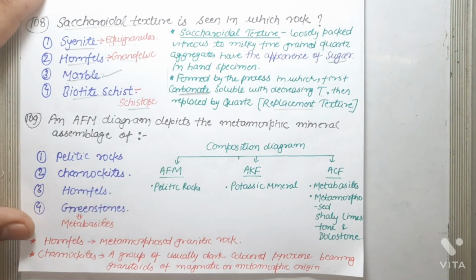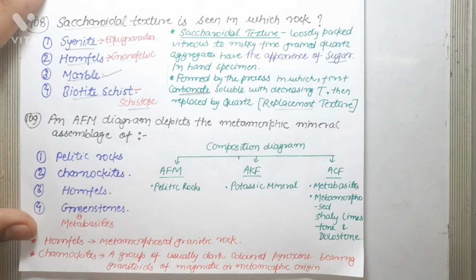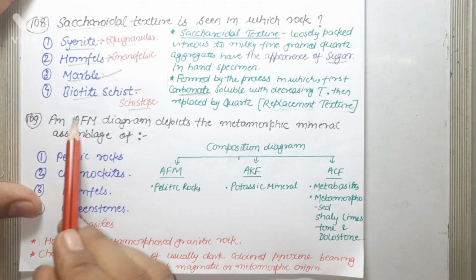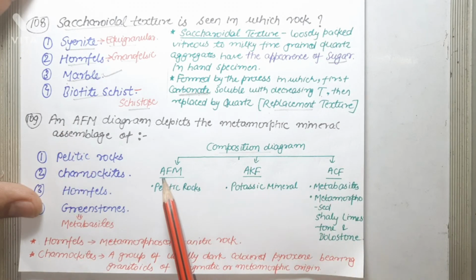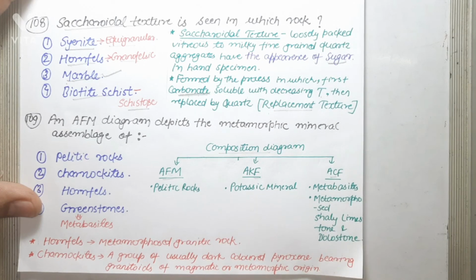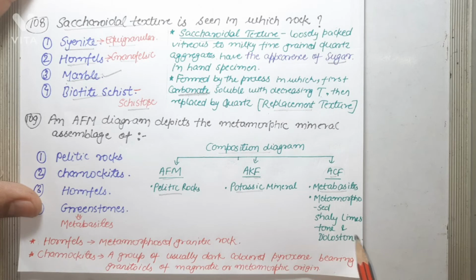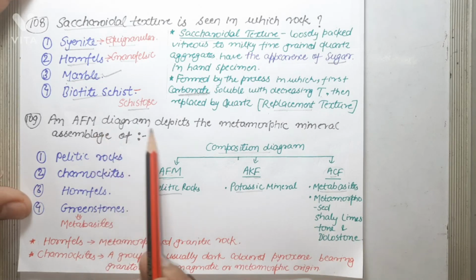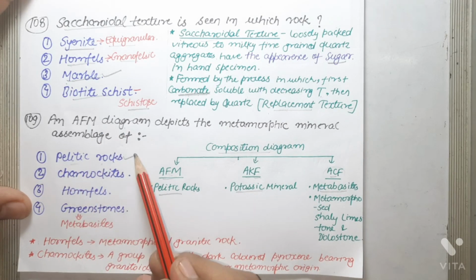Next question is, an AFM diagram depicts the metamorphic mineral assemblage of. Basically, AFM diagram is a type of composition diagram. Other than AFM, AKF and ACF are also there. AFM diagram is used to represent pelitic rocks. AKF diagram is used to represent potassic minerals, and ACF diagram is used to represent metabasites, metamorphosed shaly limestone, and dolostone. So the first option is pelitic rocks, and this is the correct answer.